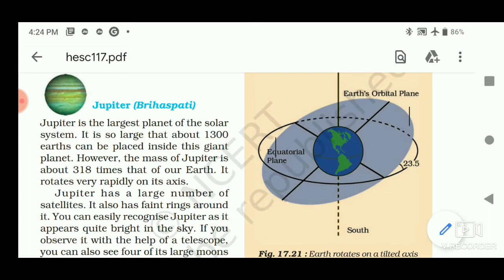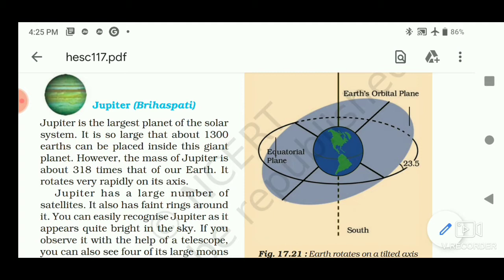Jupiter, known as Brihaspati, is the largest planet of the solar system. It is so large that about 1300 Earths can be placed inside this giant planet. However, the mass of Jupiter is about 318 times that of our Earth. So the gravity of Jupiter is also much more than that of the Earth.